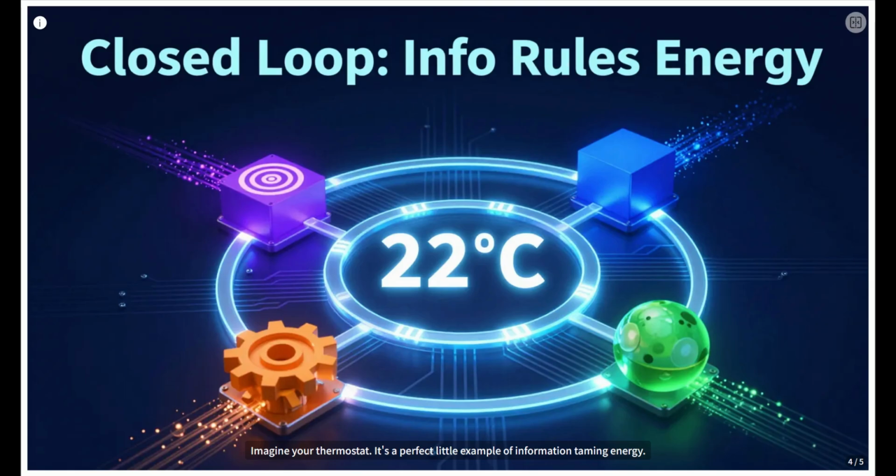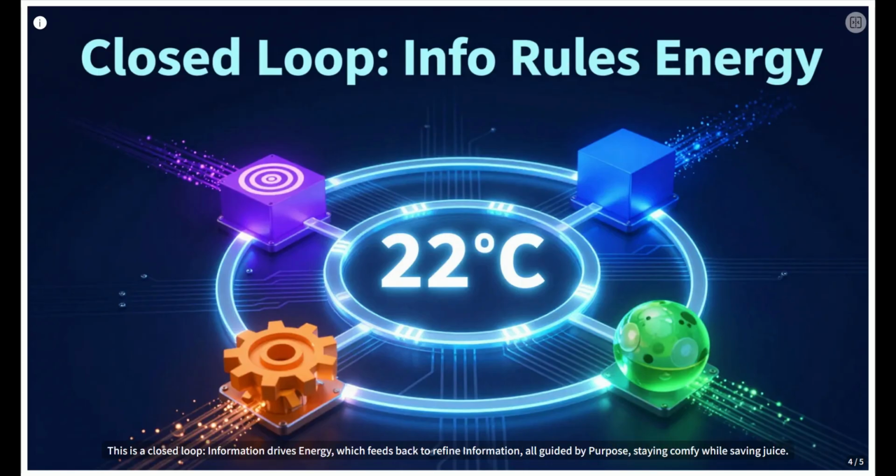Imagine your thermostat. It's a perfect little example of information taming energy. Sensors collect raw data, D, the current temperature. The controller compares it to the target, 22 degrees Celsius. That's information, I. It uses its built-in knowledge, K, like a PID algorithm, to decide how much heat to pump. The heater kicks in, manipulating the energy field. Then, the room warms up, new data comes in, and the cycle repeats.